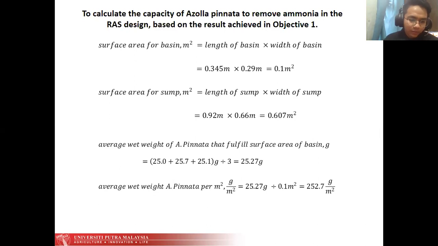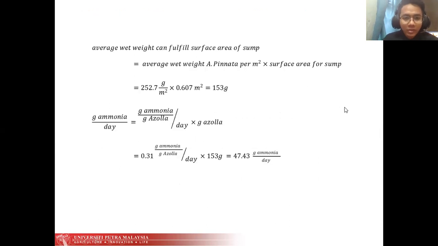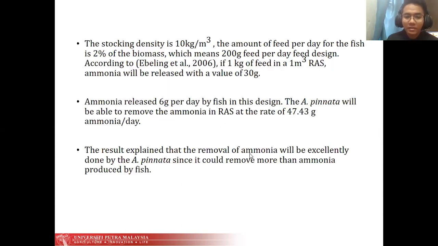For part 1, the average weight of Azolla pinnata per meter square was calculated, which is 252.7 gram per meter square, so that we can know how much average weight can fill the surface area of the sump, and we get the value, which is 153 gram. Then the ammonia removal by Azolla pinnata per day will be known, which is 47.43 gram ammonia per day.